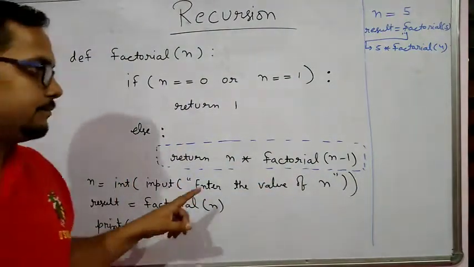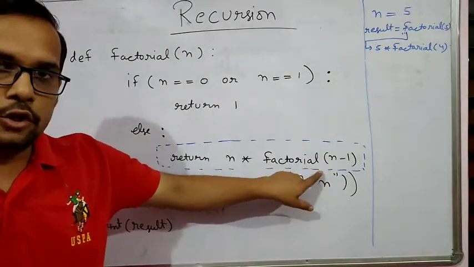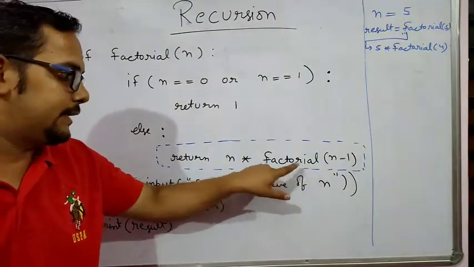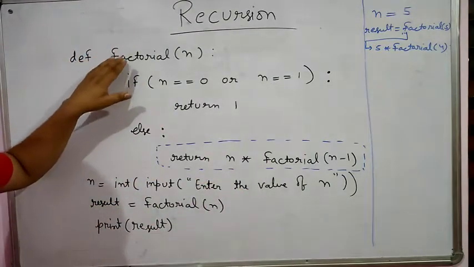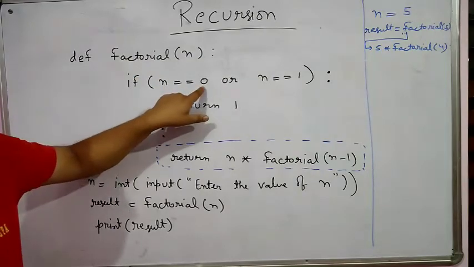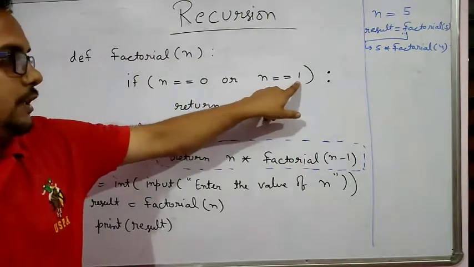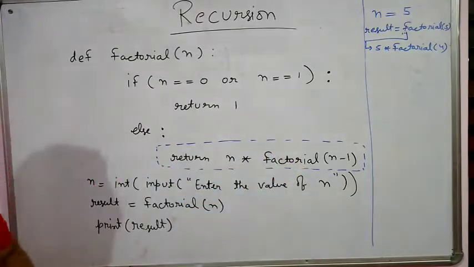Again, next step, factorial 4. This is a calling part. It is written inside this function, so it calls itself again. So this is a direct recursion. Now factorial 4: is 4 equal to 0? Is 4 equal to 1? When this condition is false, again come here and it is 4 into factorial 3.